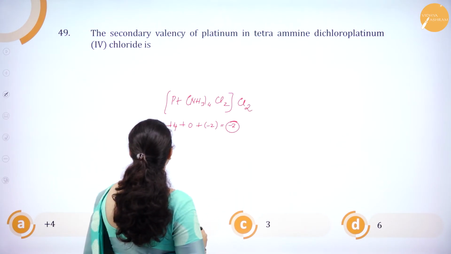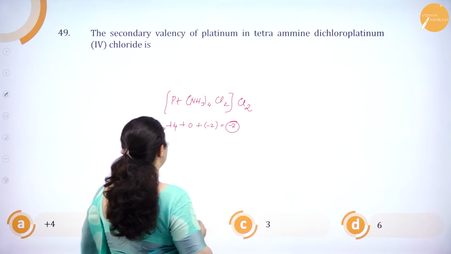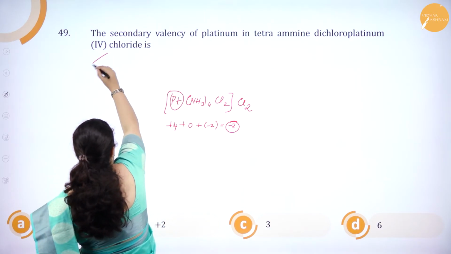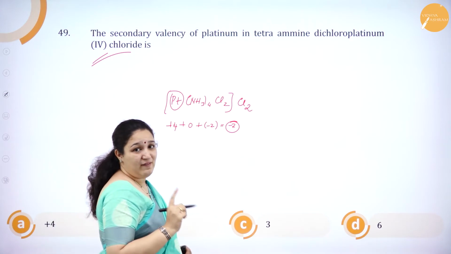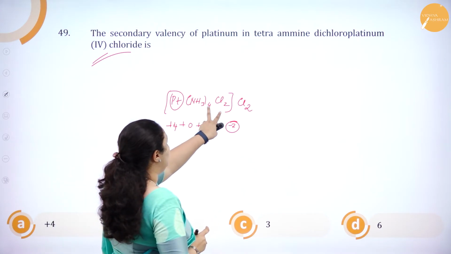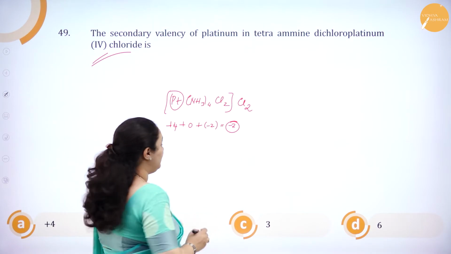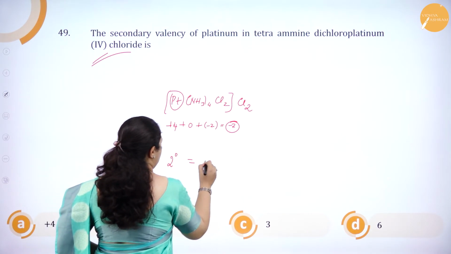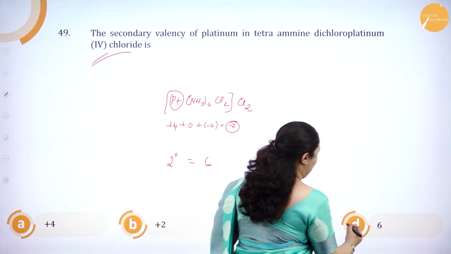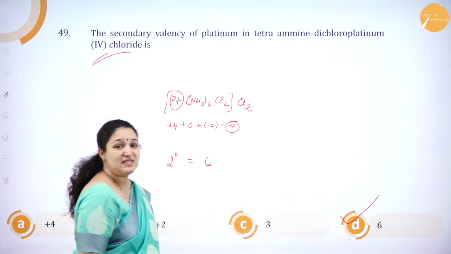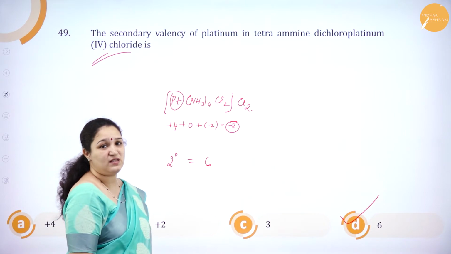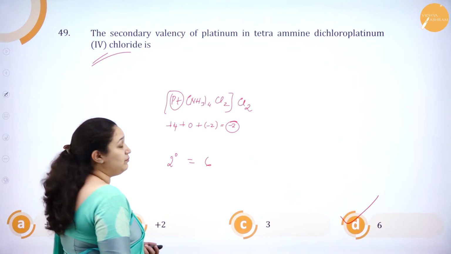But what are they asking? We know the primary oxidation state of platinum is 4, it is given, isn't it? Secondary valency means the number of ligands. 4 plus 2, 6 ligands are there. So secondary valency is 6. Option D is the correct answer. It is 6, which is the secondary valency of platinum here.